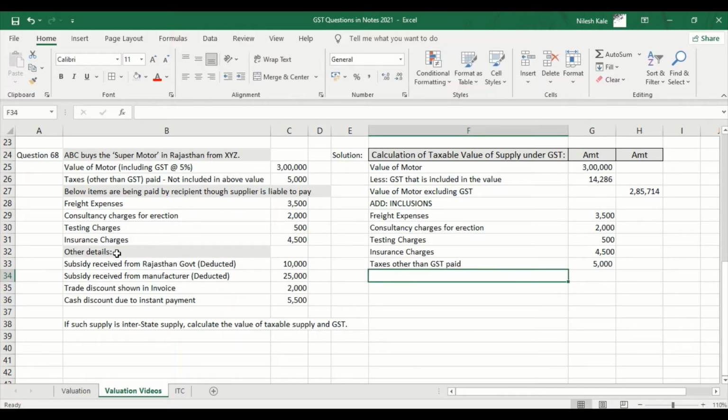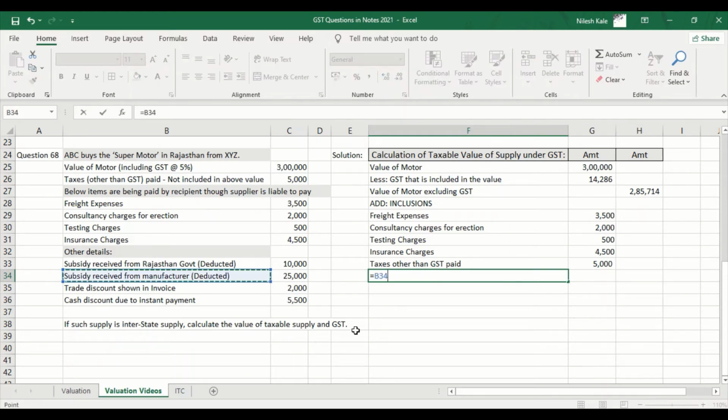Any other thing? Look at the other details. Subsidy received from the Rajasthan government which is deducted, we will see what happens in the exclusions. But subsidy received from the manufacturer, we have to add that, right? So what I will do is use an Excel function.